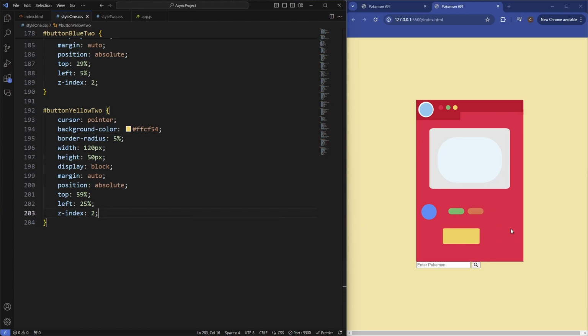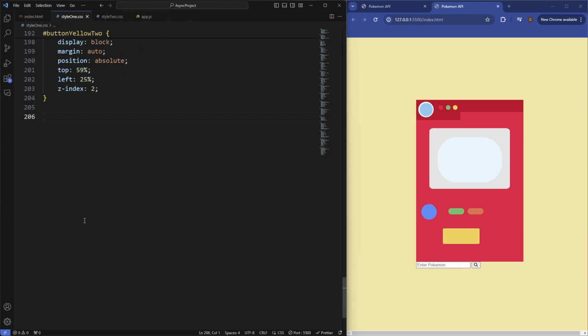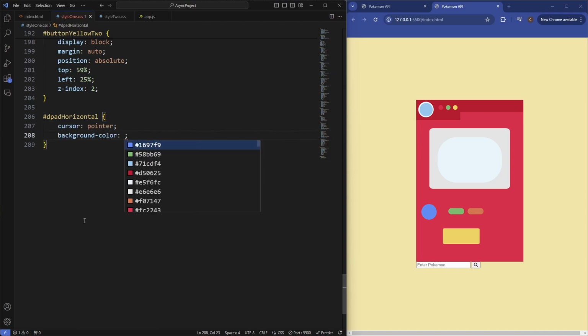All that's left to do now is just include the D-pad. So go underneath this, and we'll grab the D-pad horizontal. And this is going to be again a cursor pointer, background color. This is going to be a slightly grayish, dark grayish color, 404040.